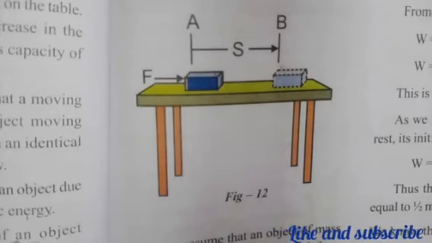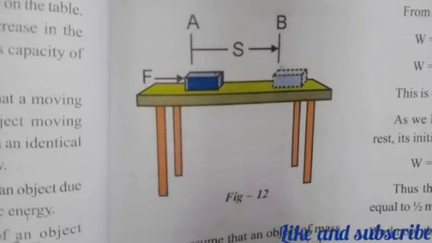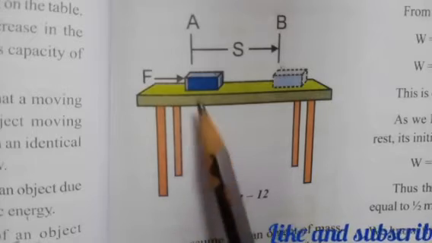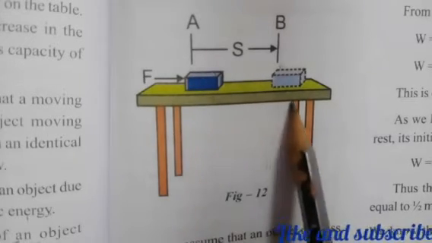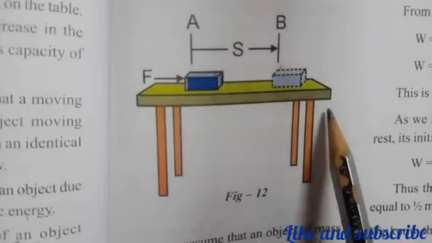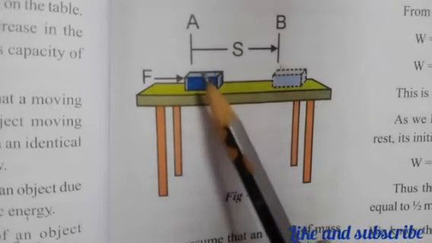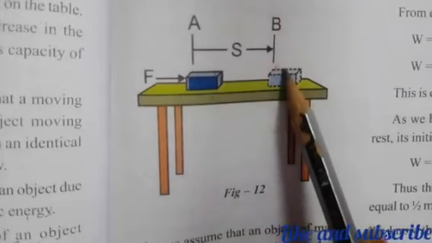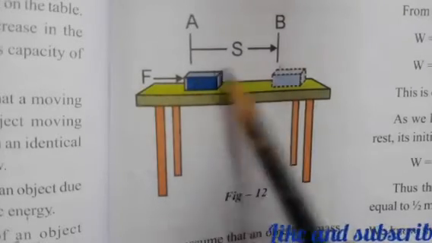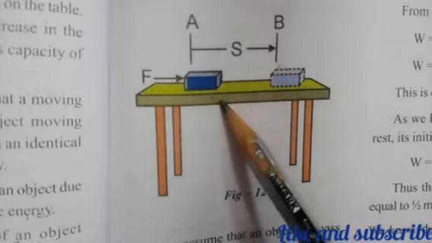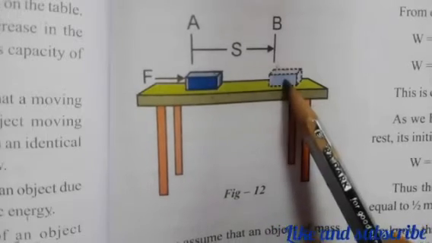Let us assume that an object of mass m is at rest on a smooth horizontal plane. Let it be displaced through a distance s from point A to B by some force acting in the direction of displacement.